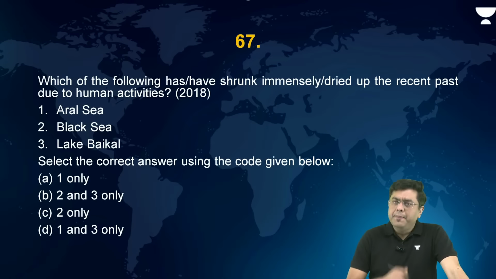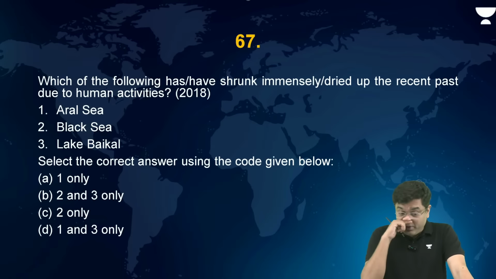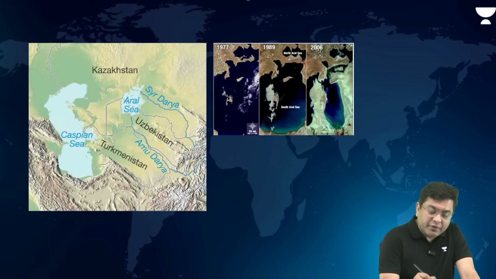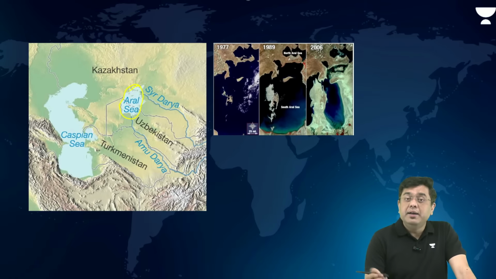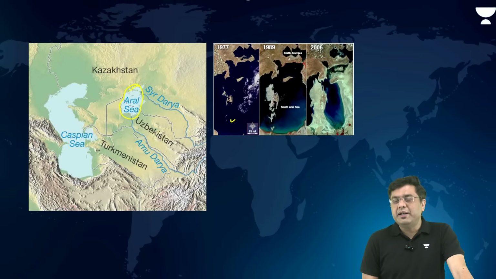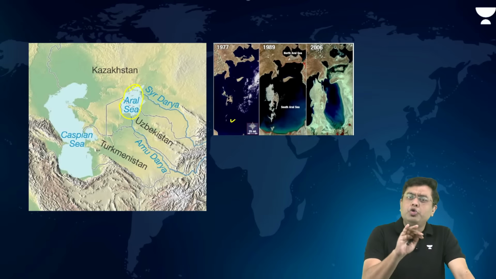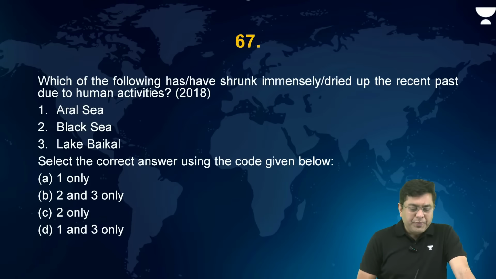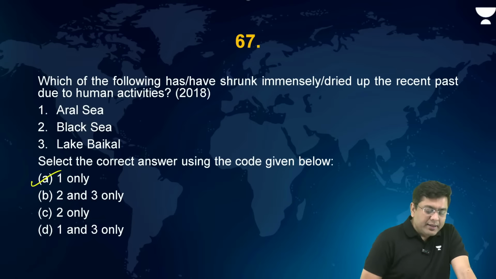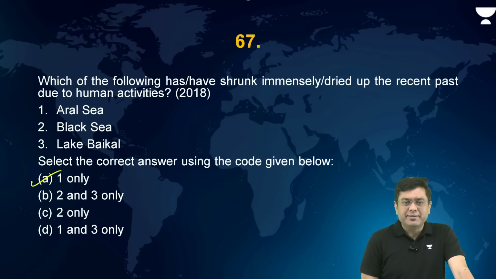Okay, so here, basically, which of the following has or have shrunk, immensely dried up? So this is again associated with places in news. So here, if you observe, it is the Aral Sea. As compared to earlier, there has been a substantial amount of evaporation which has happened, and also due to encroachment, the size has been reducing. So here the answer is A, that is one only, that is Aral Sea.